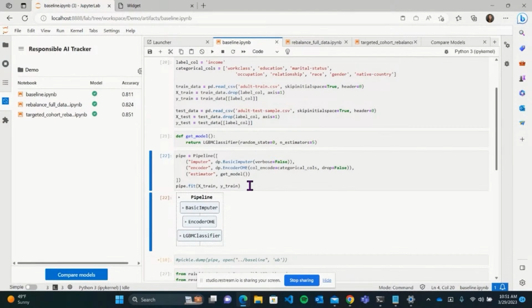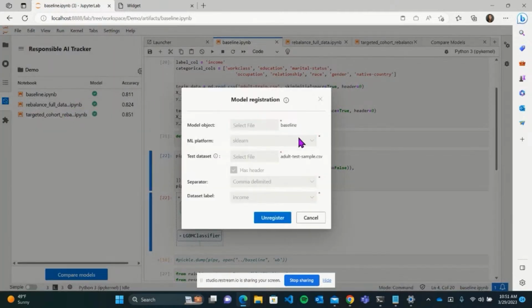The second question is, you clicked on something inside of the Jupyter Notebook that showed a model thing. Is that part of the RAI Tracker as well? Do you know what I'm talking about? Yeah. So I'm guessing you're talking about this. Yes, exactly. This is part of the tracker interface.